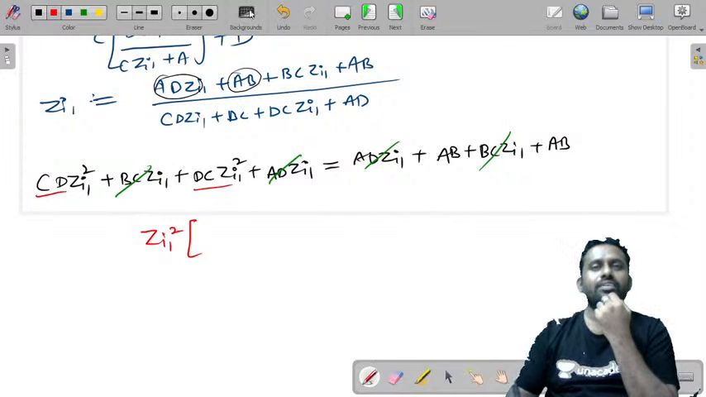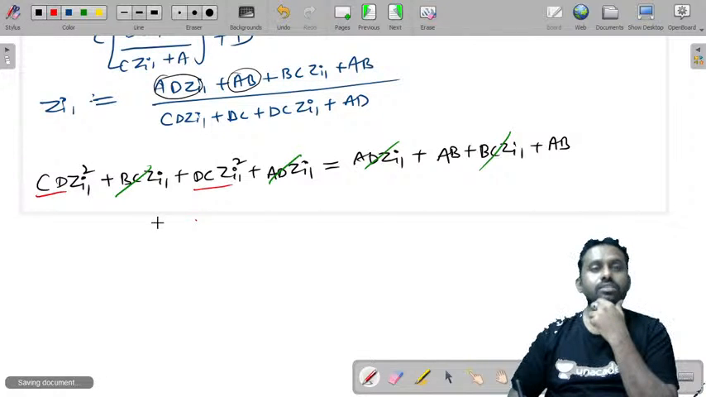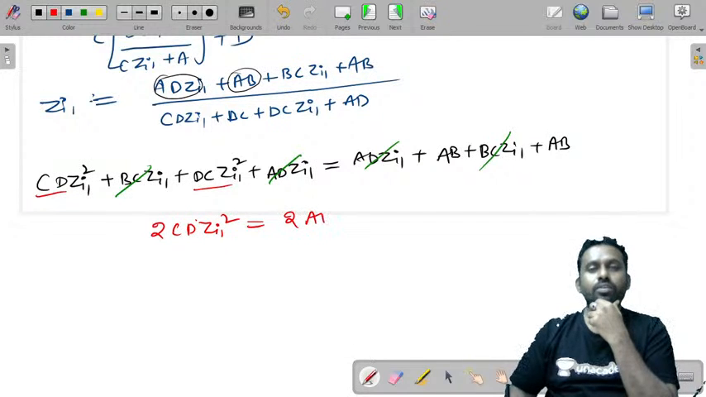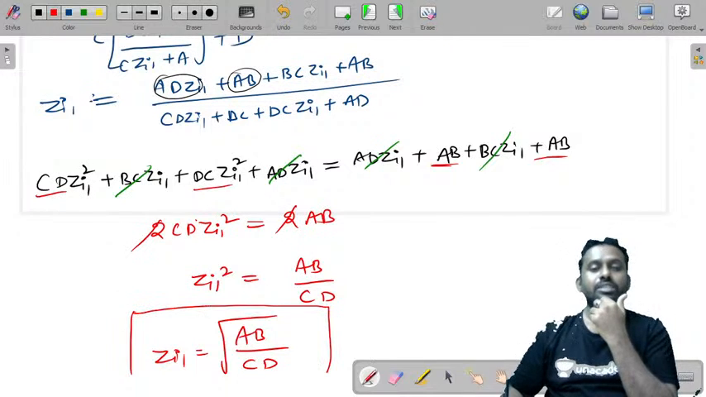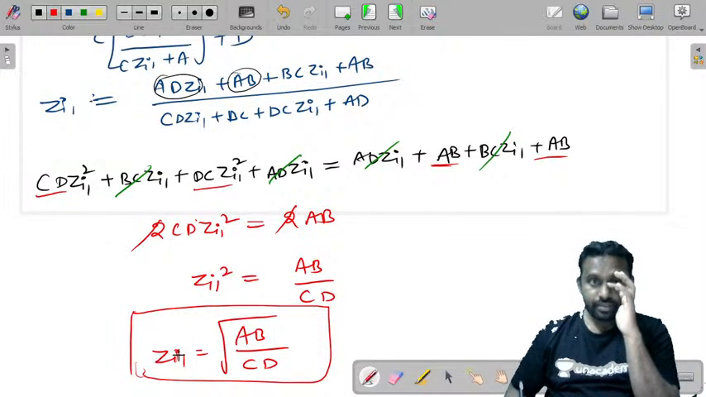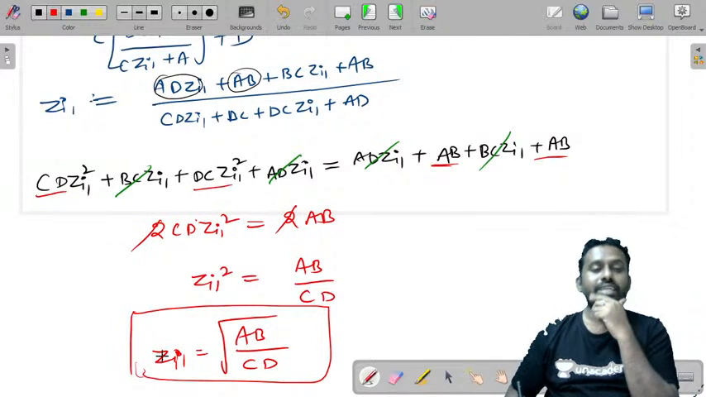What you will get that? You can directly write it as 2CD Zi1 square is equal to 2AB. You have 1AB plus 1AB, 2AB. To cancel this, it is Zi1 square is equal to AB by CD. So Zi1 is equal to root AB by CD. This is the image parameter in terms of ABCD corresponding to the first port.